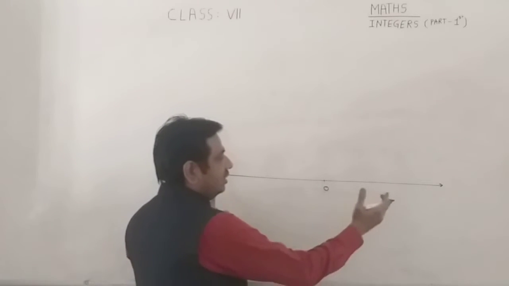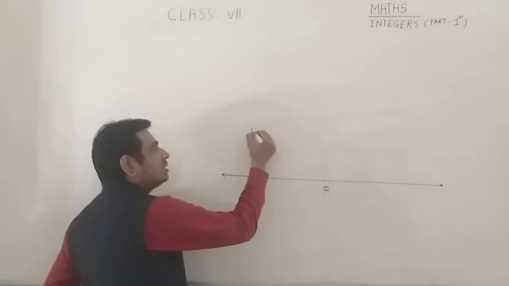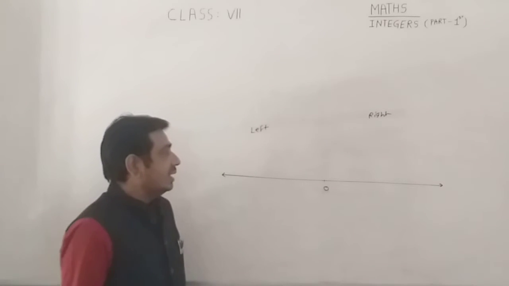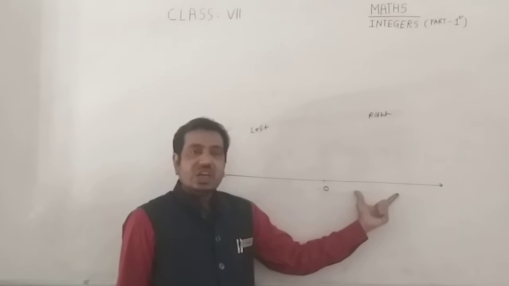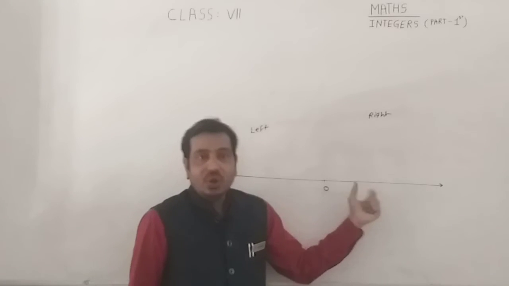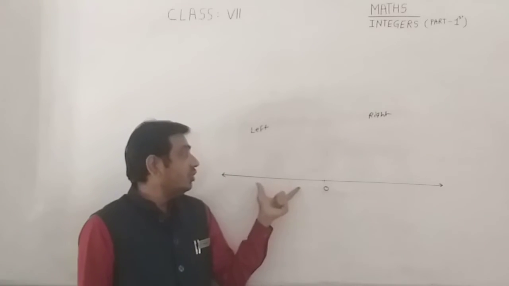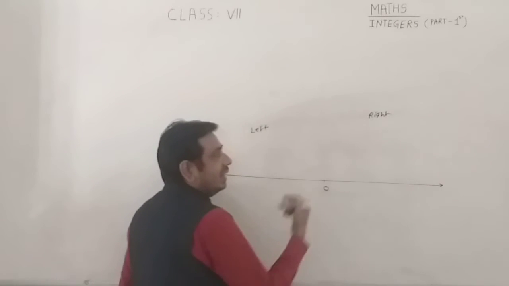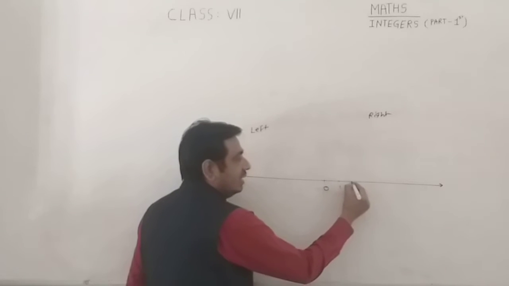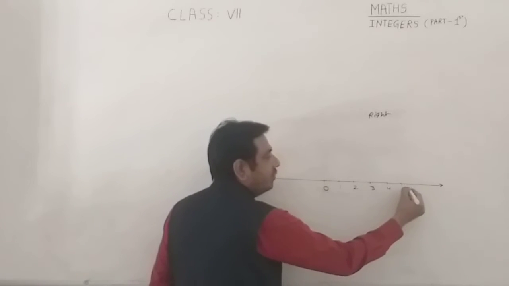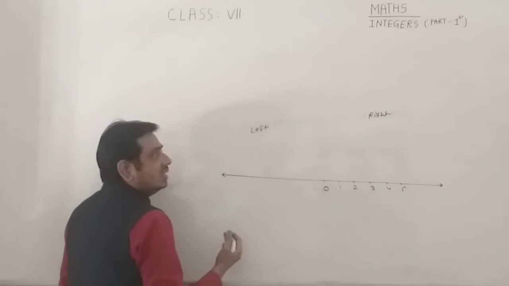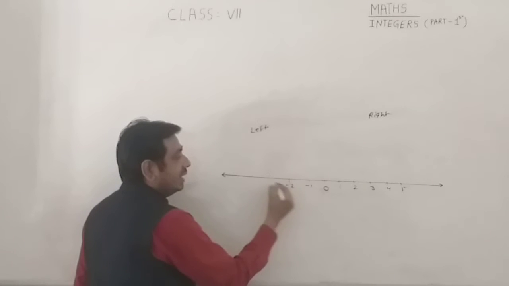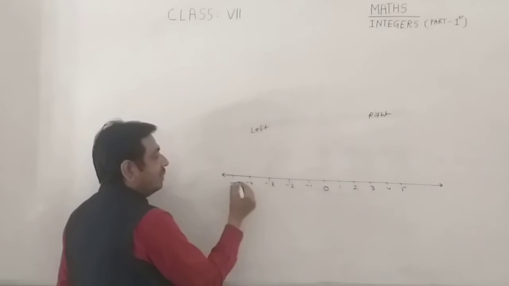Class, 0 divides this number line into two parts: first the left side and second the right side. Okay class. The right side of the number line is for positive integers, whereas the left side of the number line is for negative integers. So now put positive integers on the right side: 1, 2, 3, 4, 5 and so on.